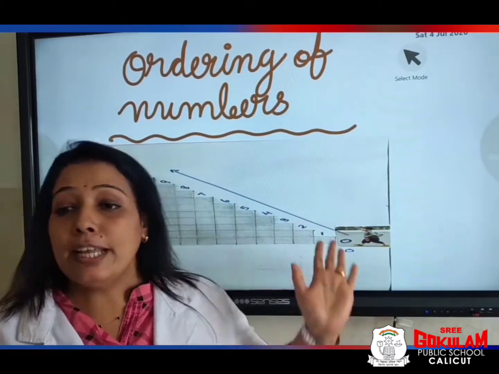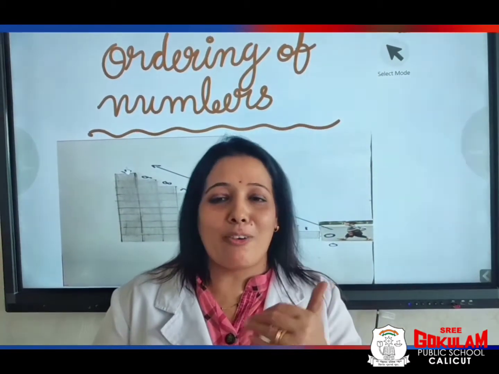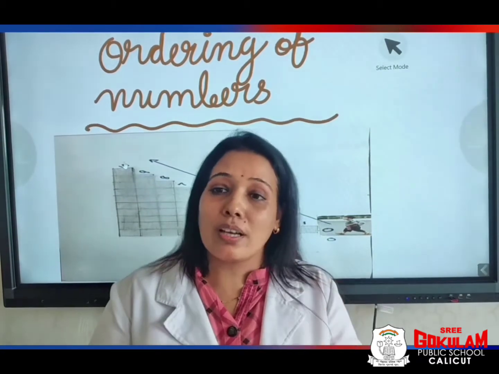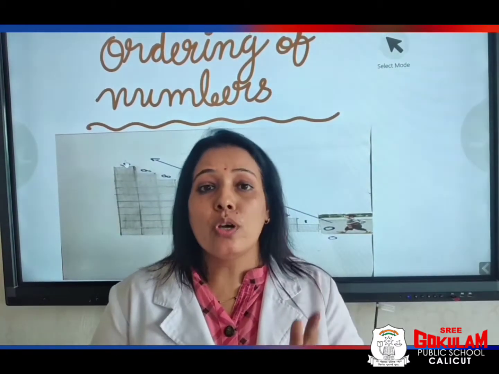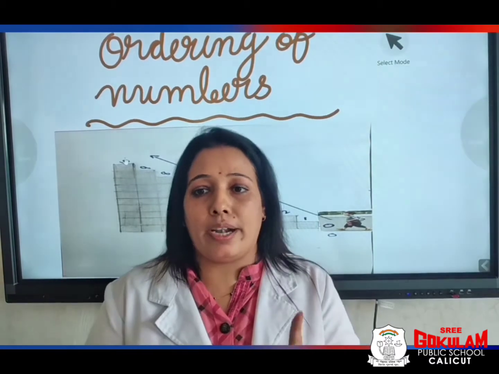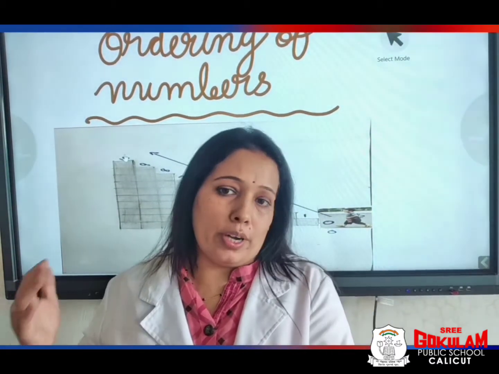Now he reached the top of the stair. We cannot count 2 after 0. We cannot count 3 after 1. So we have to count the numbers in order. 1 comes after 0. 2 comes after 1. 3 comes after 2. And so on.